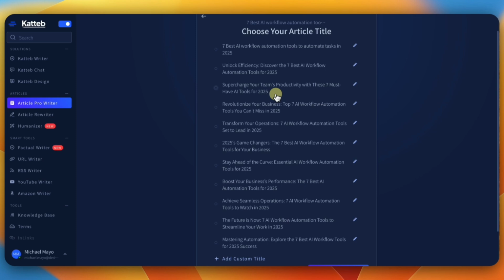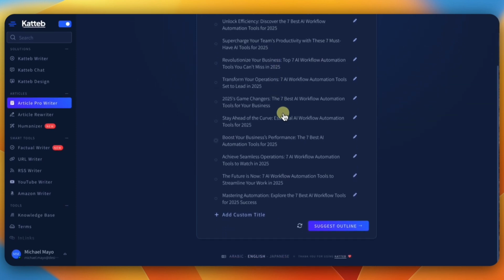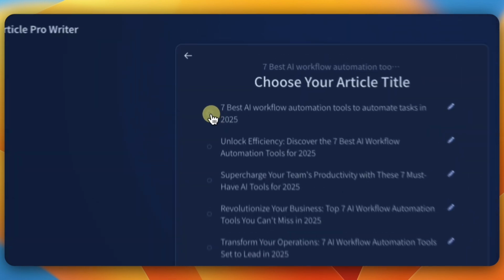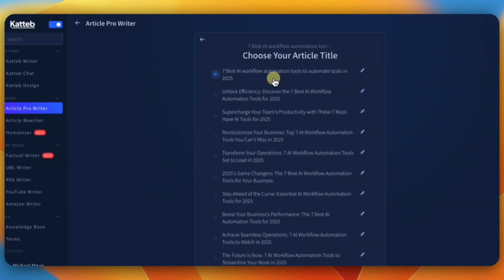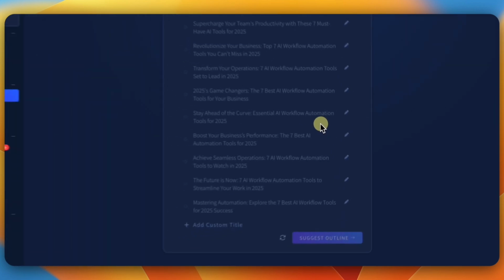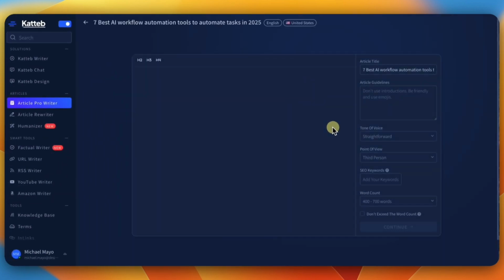Basically, it gives you a bunch of different titles to choose from. You can suggest the outline, whatever you want to do. So I'm just going to select this one because this is what my title is going to be. And then I will hit suggest the outline. Now it's going to take my title and create an outline. Okay, and this is where you get to the other features.